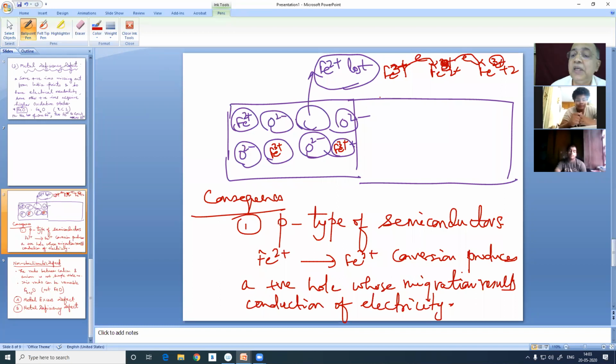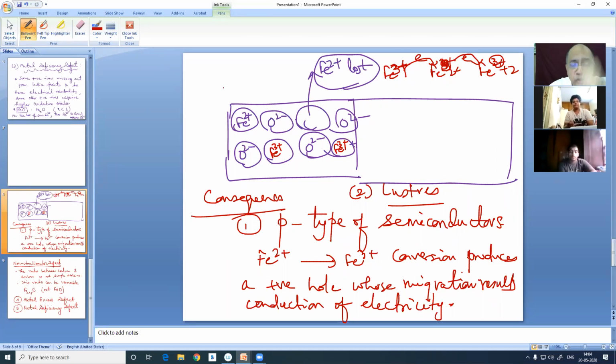So this kind of semiconductor is called a p-type semiconductor, where there is a metal deficiency defect. And the other feature is that there will be luster. Such defective crystals will have a metallic luster. You will get it very polished and very shiny, because when the electron hops from ferrous to ferric, that will scatter light, and that will make this luster. They will not absorb, but they will scatter light, for which we get a luster effect. So these are the two things.